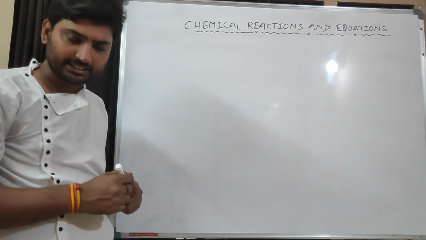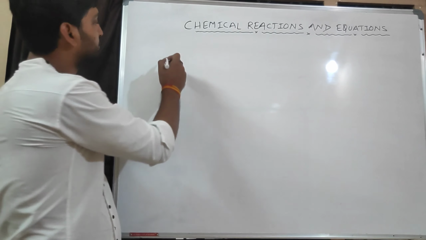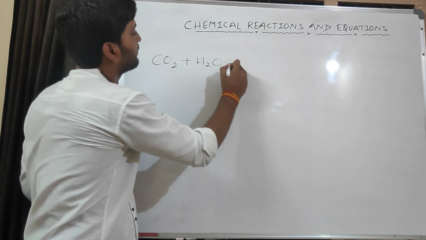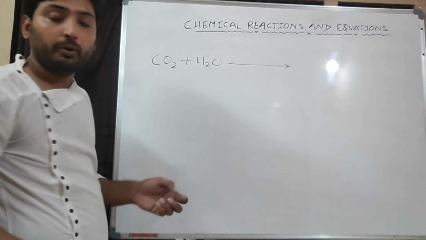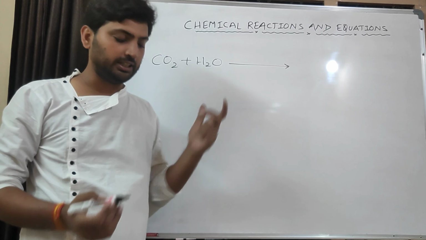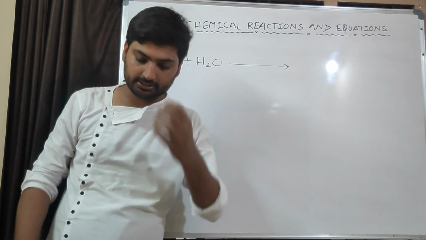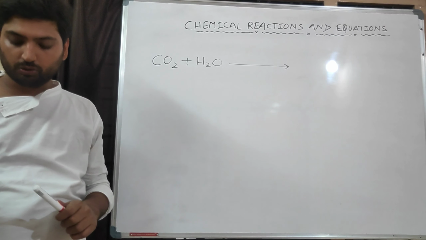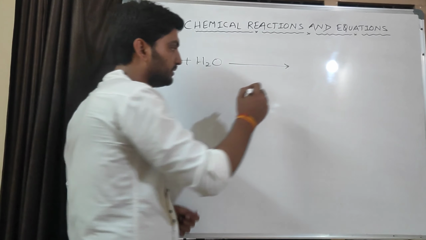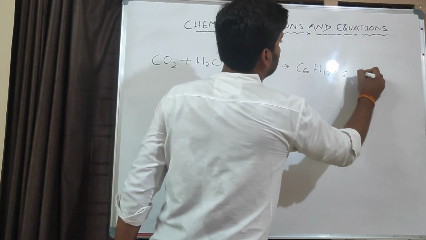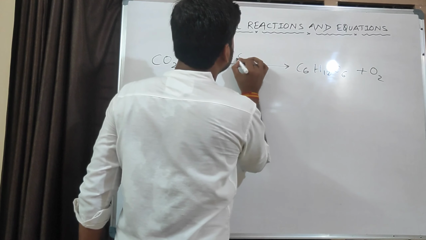Now for complex reactions, what is a complex reaction? When CO2 reacts with H2O. You are familiar with this reaction. I will explain what type of reaction this is. When CO2 reacts with water, it forms glucose plus oxygen, in presence of sunlight and chlorophyll.